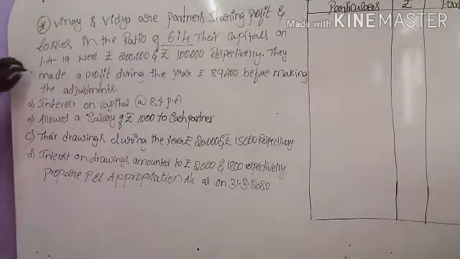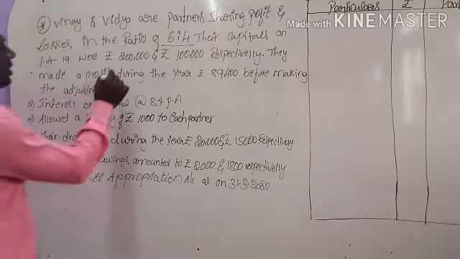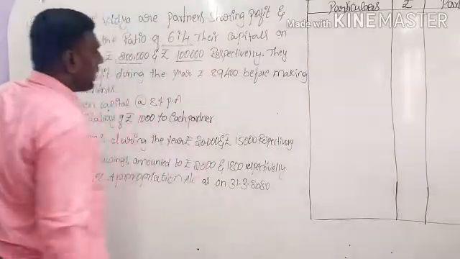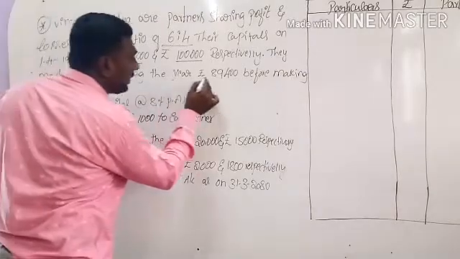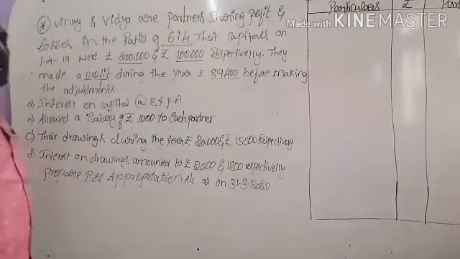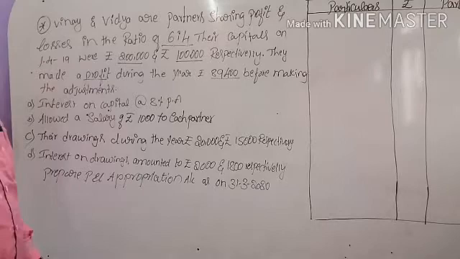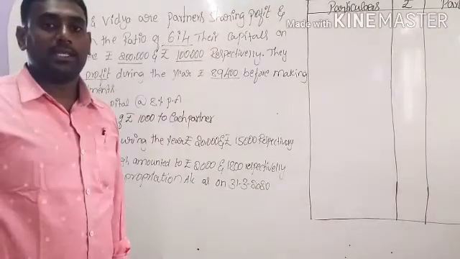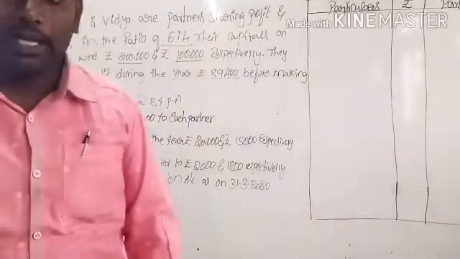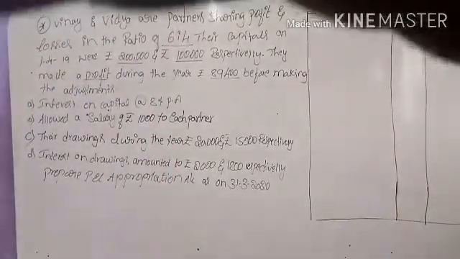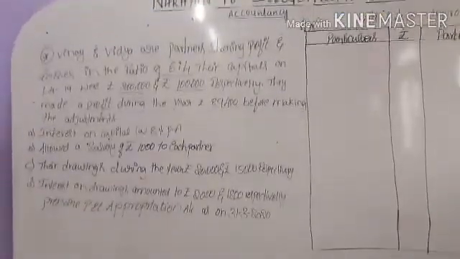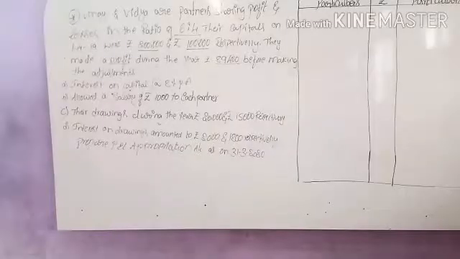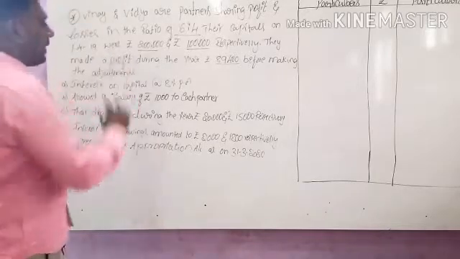Their capitals as on 1st April 2019 were rupees 2 lakhs and rupees 1 lakh respectively. They made a profit during the year of rupees 89,400 before the adjustments, so this will be considered as the net profit.